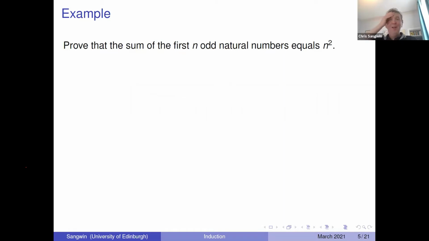Well, Mariam and I did quite a comprehensive research of all the books on teaching maths. This is the course textbook that we use in Edinburgh for our first year proofs and problem solving course, right? It's got a section on induction on it. And this is the problem that lots of people start with. Prove that the sum of the first n odd integers equals n squared.